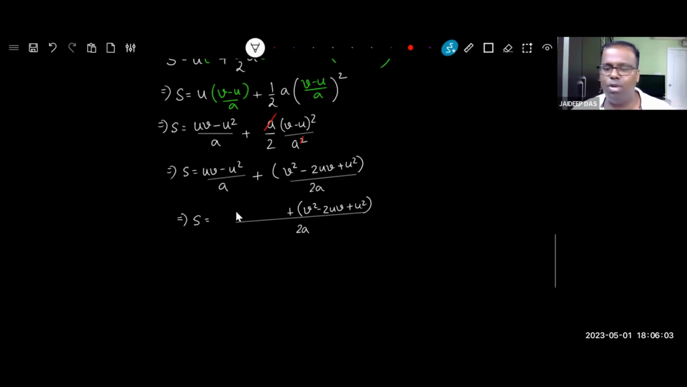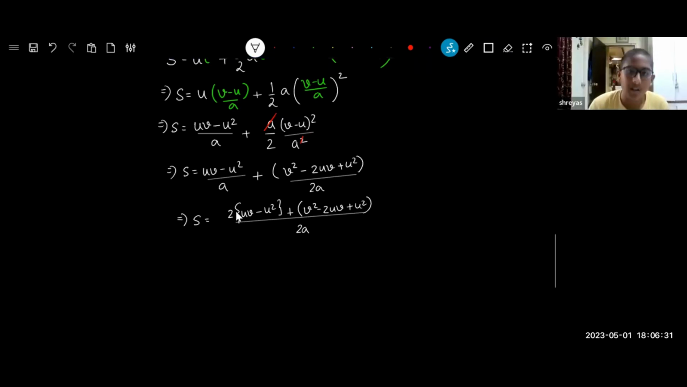So 2a divided by a is how much? 2. So 2 is what we get as our factor, and 2 will multiply uv minus u square. Okay? Who did not understand here? This is simple. समझ में आया कि नहीं?